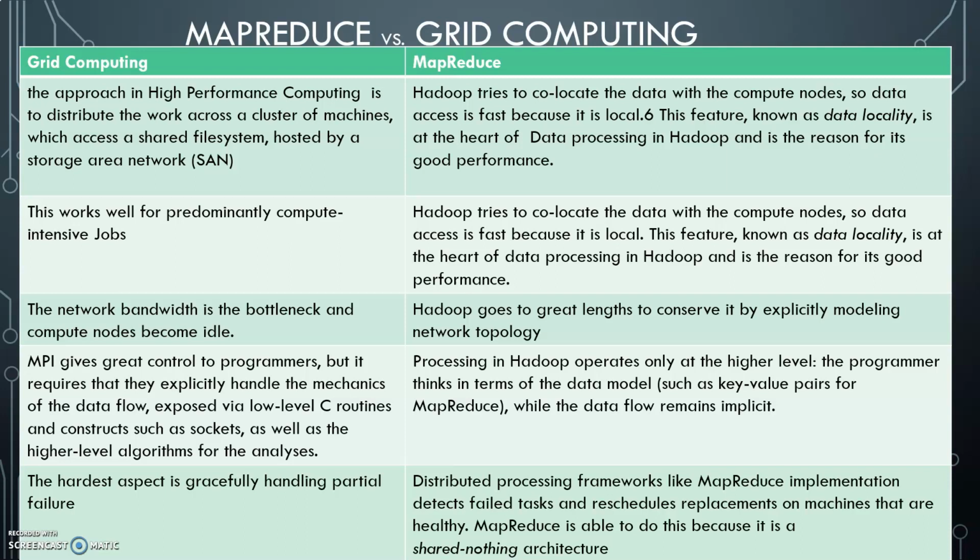Means I am taking the processing system or the functions to the data itself, so the performance of Hadoop MapReduce will be better than in grid computing. Grid computing is good for compute intensive jobs where we need a lot of computation, and here in Hadoop it tries to co-locate the data with compute nodes, so data access is fast because it is local, and this feature is called data locality.